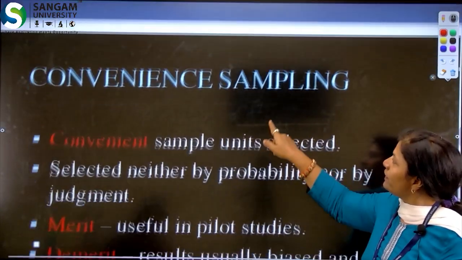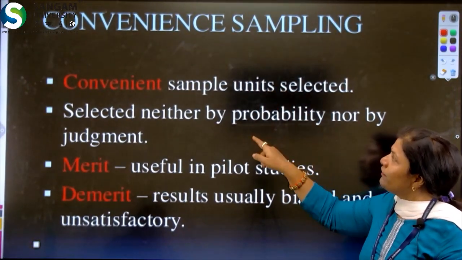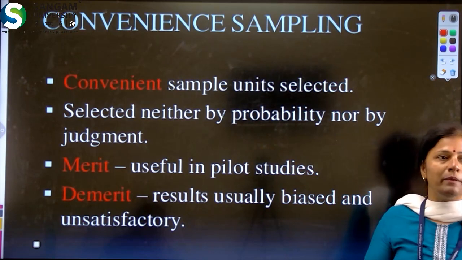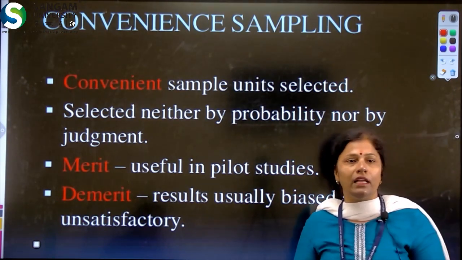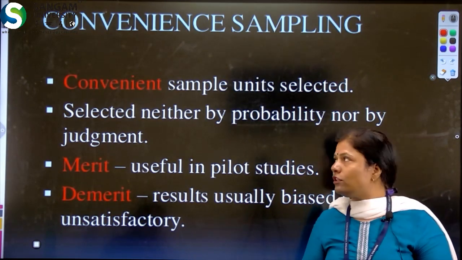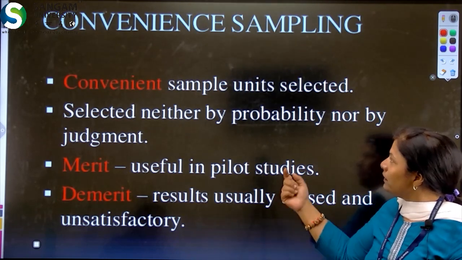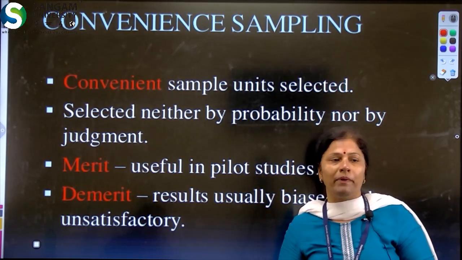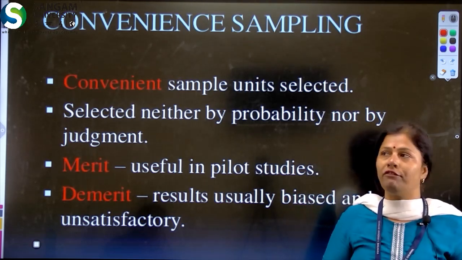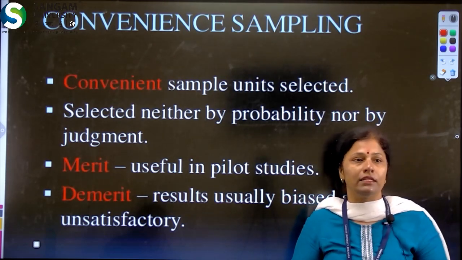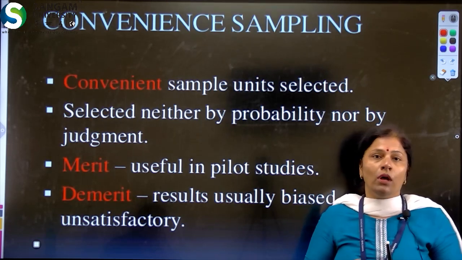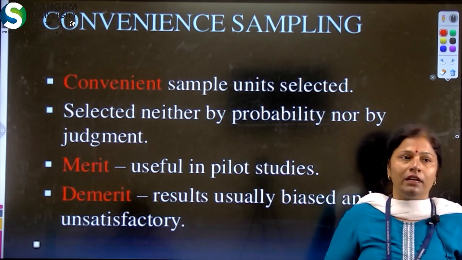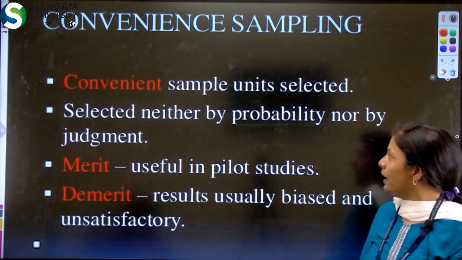Now, the second one is the convenience sampling method. Convenience, as the word indicates, means our facility: according to our ease we can select our sample. But this sampling method is generally avoided in research because it is not good enough to select our sample when the researcher is choosing it for their own comfort level, as per our convenience.